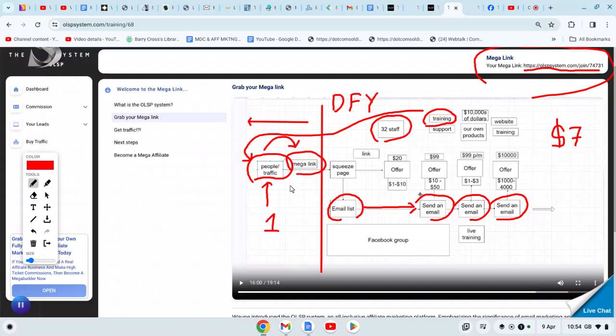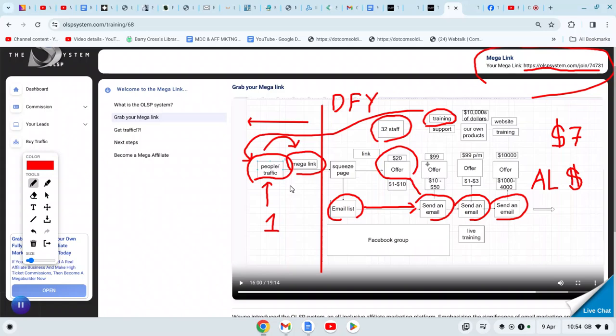Within those emails, he's going to promote these offers. But within those offers, he's going to put your affiliate link into those offers. And when somebody buys, you'll make money. He's doing the work for you.